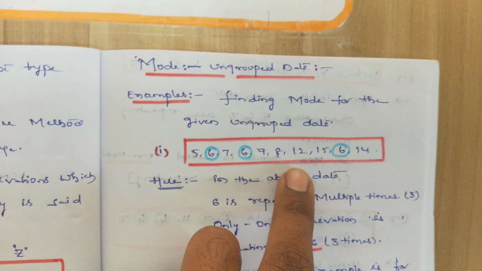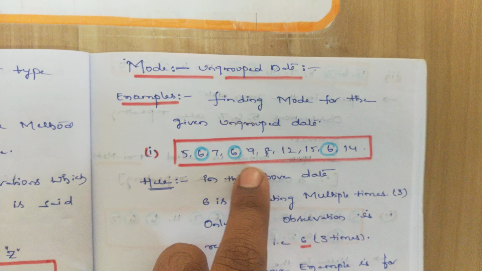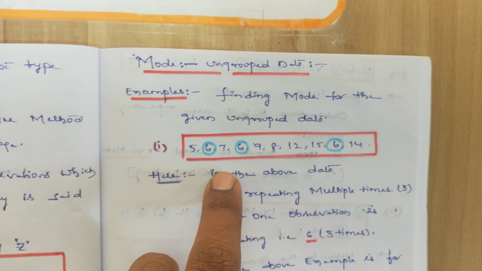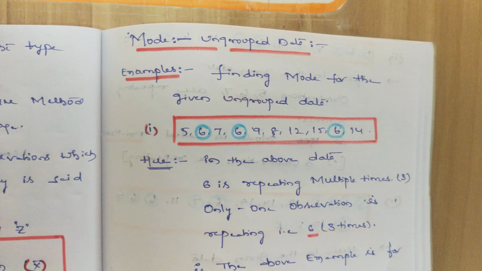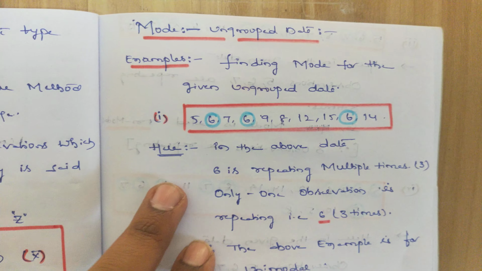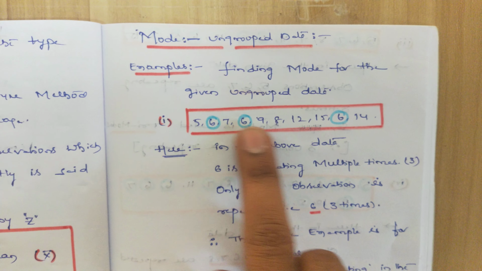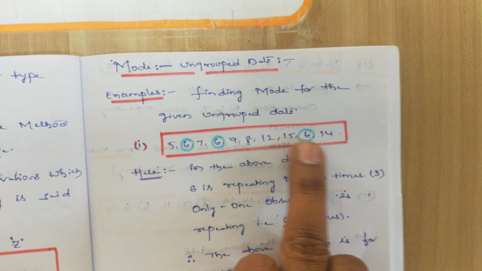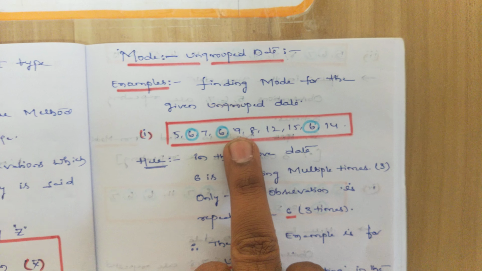These are nothing but ungrouped data, students, because there is no class interval. So this data is called raw data or ungrouped data, not arranged in a sequence or format. Find the mode of the given ungrouped data. There are certain observations given here: 5, 6, 7, 6, 9, 8, 12, 15, 6, 14. So how can we find the mode of the given data?